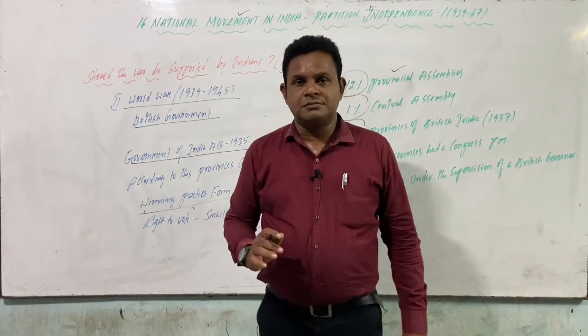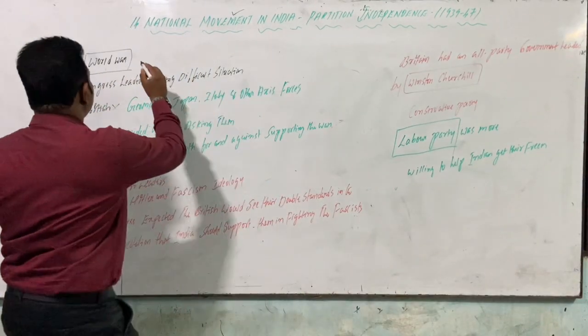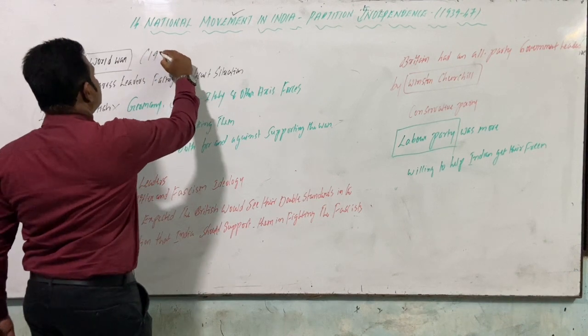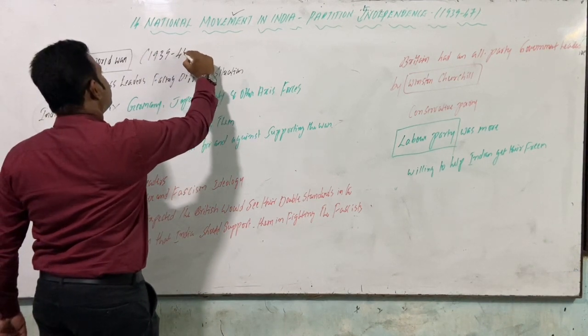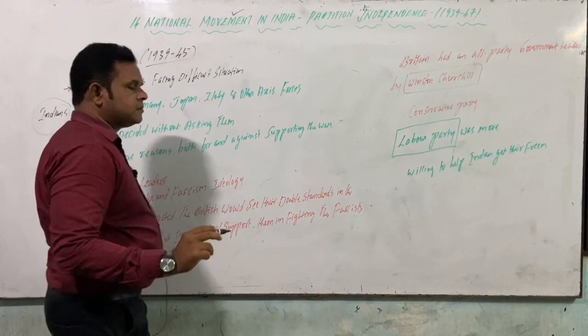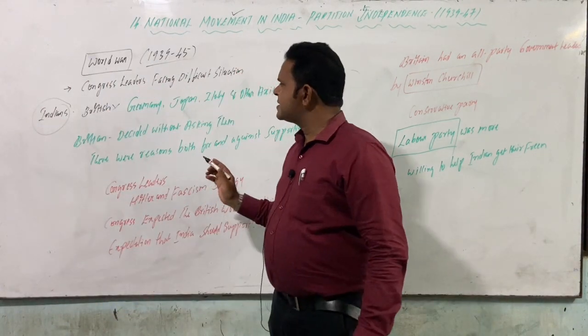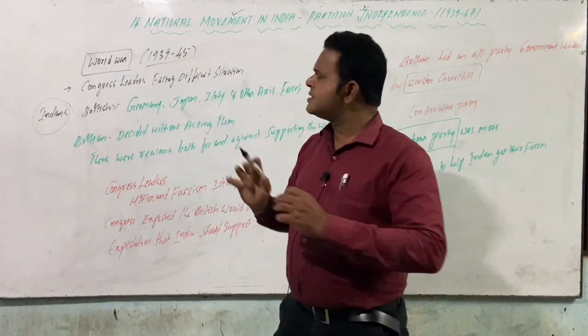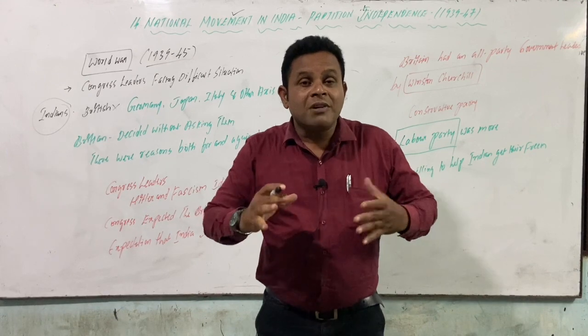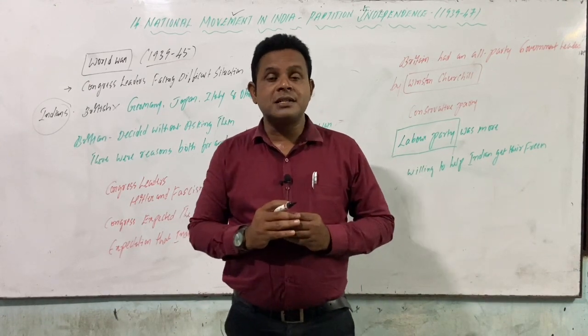So the World War was going on, 1939 to 1945. Now what is next? Congress leaders facing a difficult situation. What was the difficult situation Congress leaders were facing?